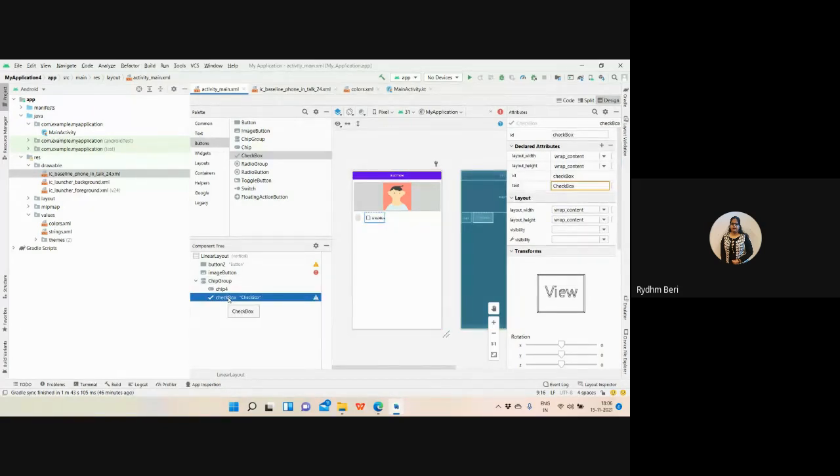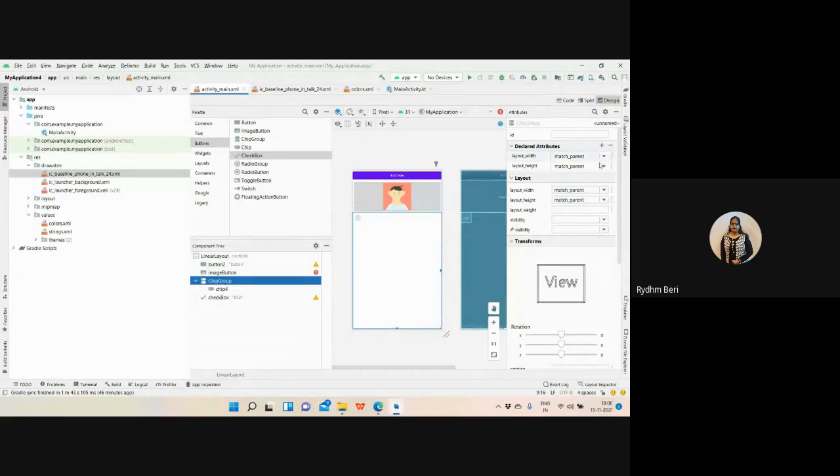From the design, you need to drag and drop, select that and move it out from the layout. So it moved out. I want to have it after this. I want to have this checkbox with the text BCA. So I'm having this BCA. And now why is it like this? Because this checkbox group is having height as match parent. So I want to have the height as wrap content. Okay. So it's having only the height as per the wrap content. If you are perfect in your coding part, then you can use it here. Otherwise, if you are a beginner, a learner, then you need to have it.